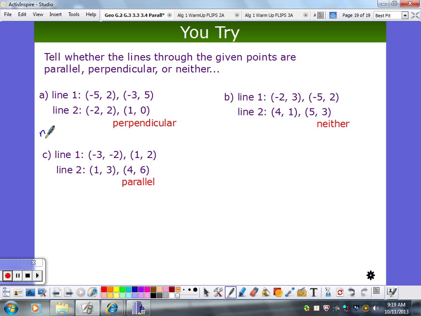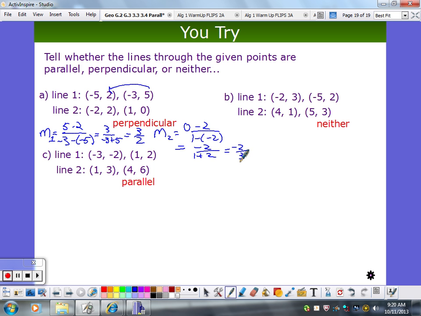So the slope for line 1, I've got, let's see, 5 minus 2 over negative 3 minus negative 5. We're getting 3 over negative 3 plus 5. Hopefully I did that right. 3 halves? Is that what you got? Okay, so now let's try line 2. 0 minus 2 over 1 minus negative 2. Negative 2 over 1 plus 2 is negative 2 over 3. So I've got 3 halves, I've got negative 2/3.